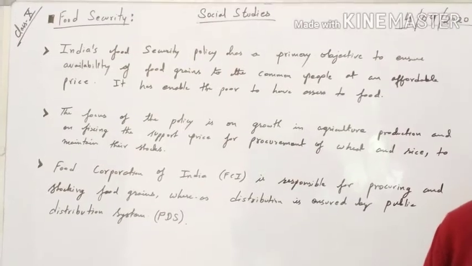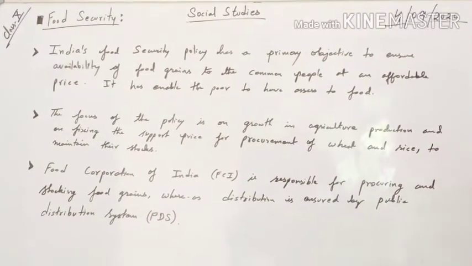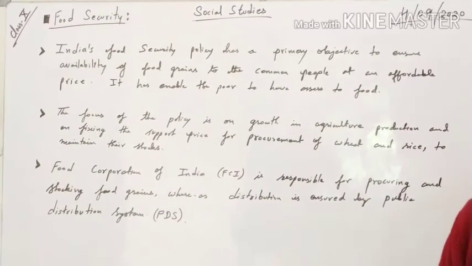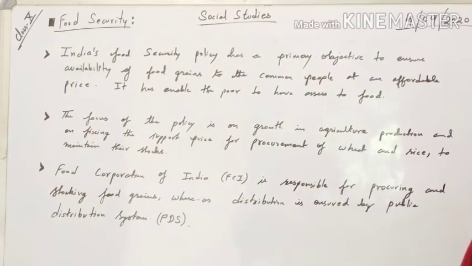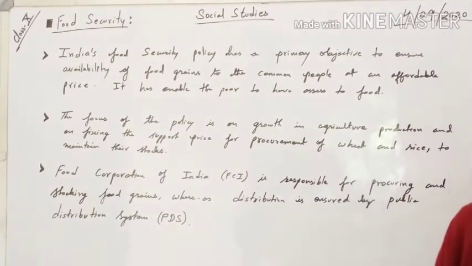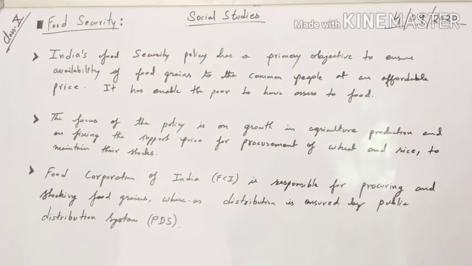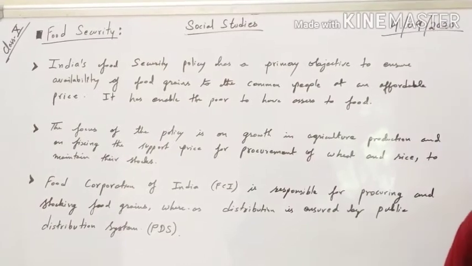What is the main objective of the government? First, let us understand that. The main objective of the government is to have agricultural production in a huge amount. Secondly, they want to store the food grains and have a stock. To maintain their stock, they want the grains from the farmer. So the government will approach the farmer and want the farmer to grow more crops.